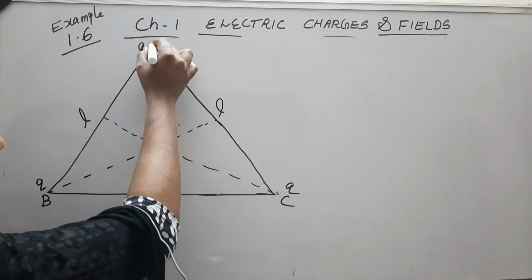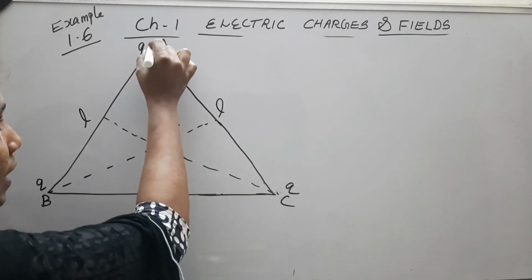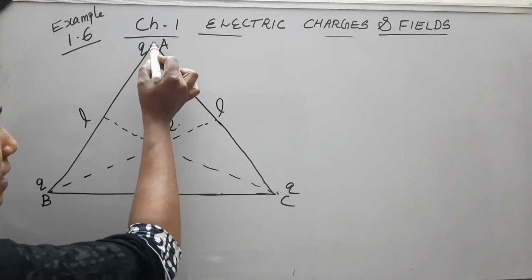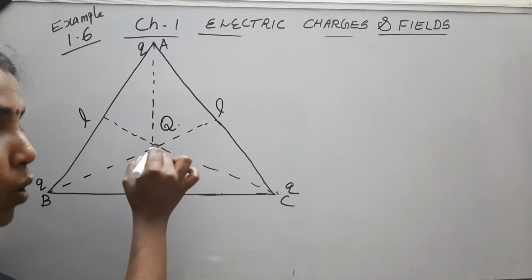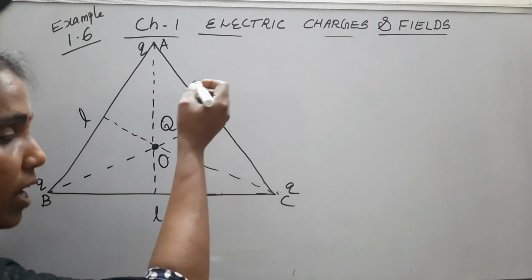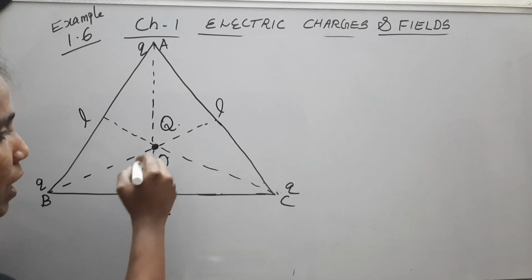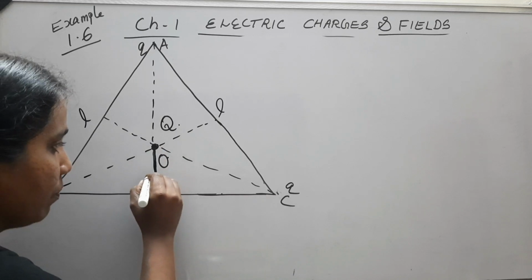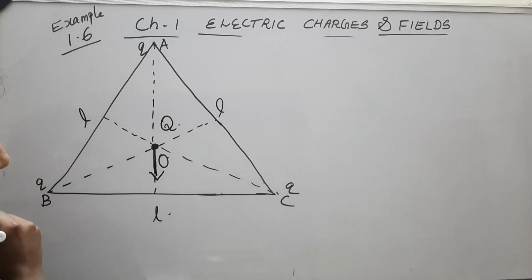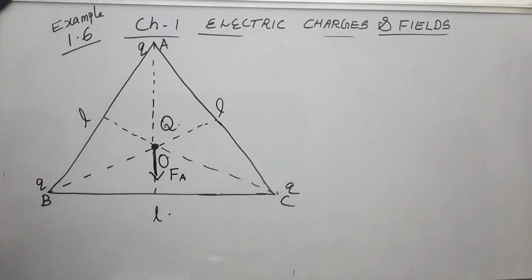We consider the first charge at A. The force exerted by the charge at A on the charge at O: both are like charges, so the force is of repulsion, and it acts along the line joining the two charges, that is along that median. We call this force FA, acting in that direction.